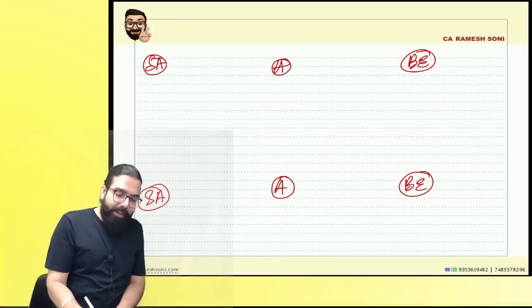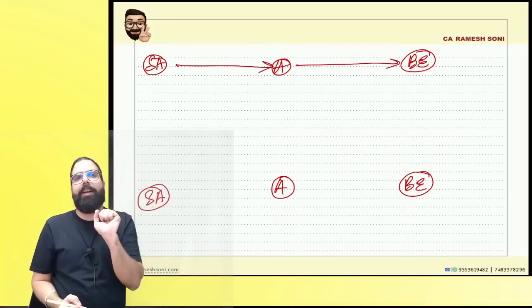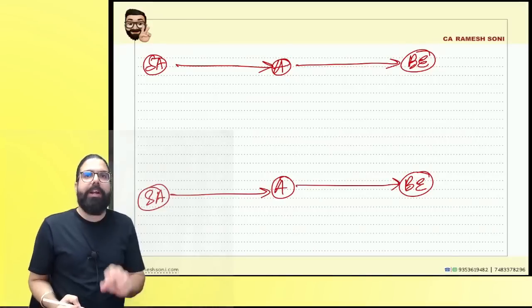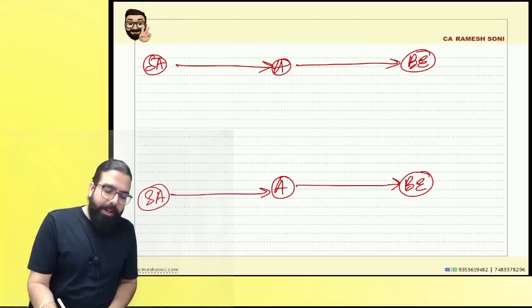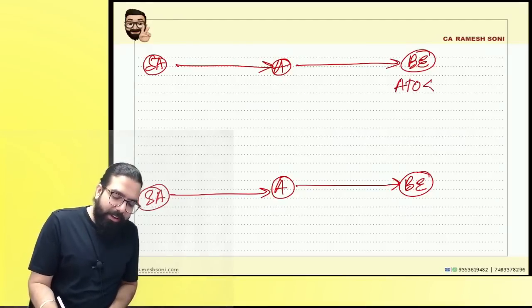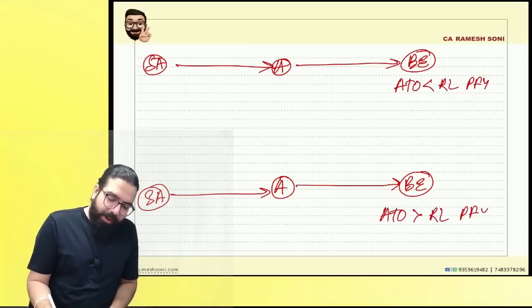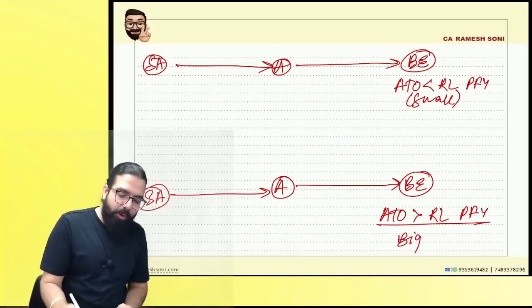Can you tell me, when the senior advocate gave the services to the advocate, and ultimately the services are given to a business entity only, right, everyone? Senior advocate gave it to an advocate and advocate gave it to a business entity. Now, this business entity, supposing, is one whose aggregate turnover is less than the registration limit in the preceding financial year. And this one has aggregate turnover greater than the registration limit in the preceding financial year, means it's a big business entity, and this is a small business entity. Correct, everyone? First of all, this point you will have no doubt.